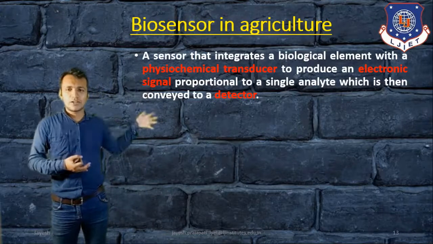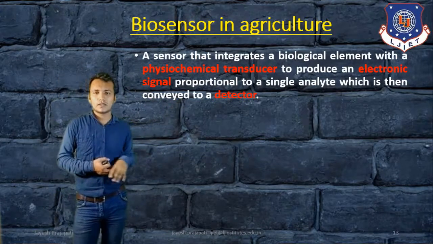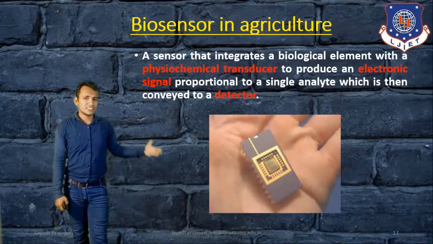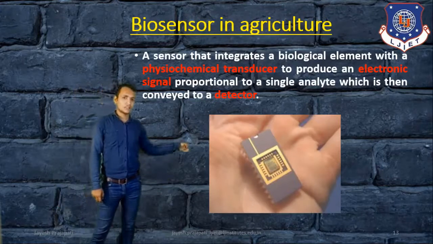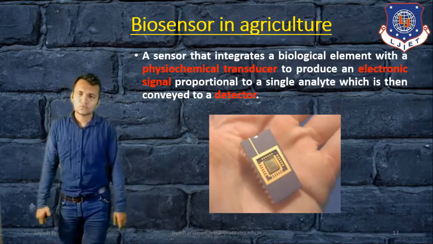Those are the components that give information about these sensors. If we look at the figure for the biosensor, it looks like this.